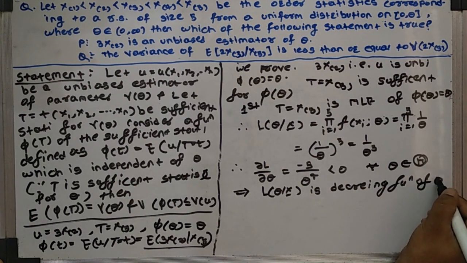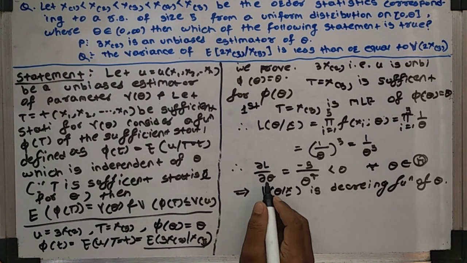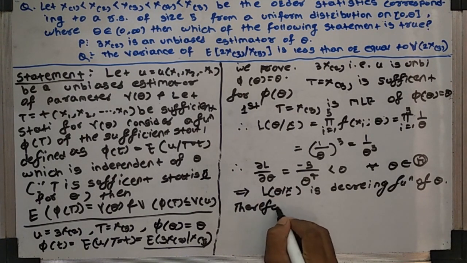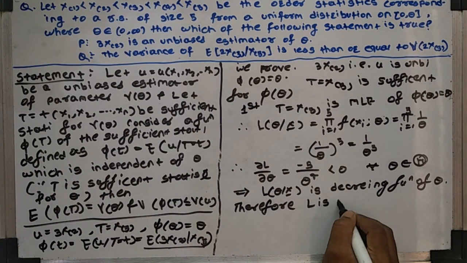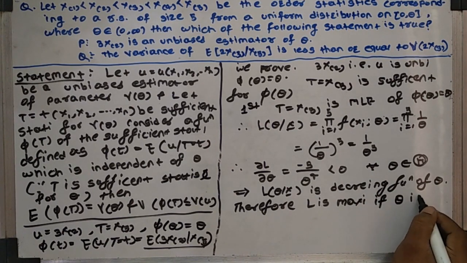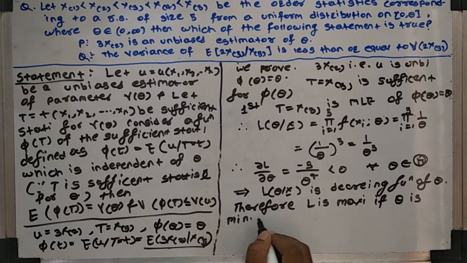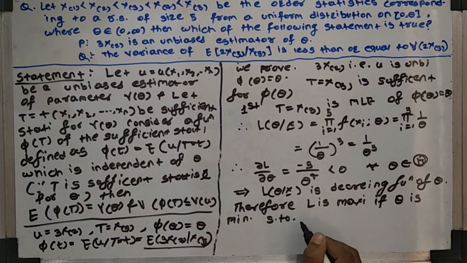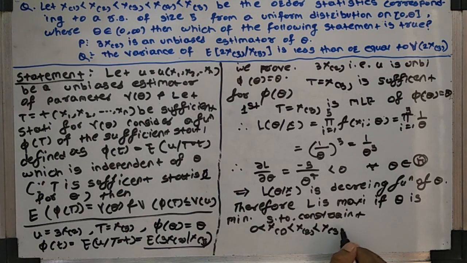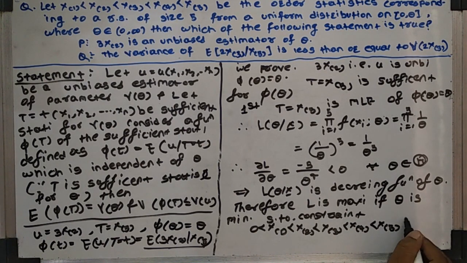of theta. So it is a decreasing function of theta, therefore L is maximum if theta is minimum subject to the constraint 0 less than X of order 1 less than X of order 2 less than X of order 3 less than X of order 4 less than X of order 5 less than theta.